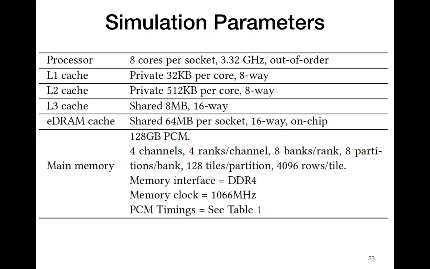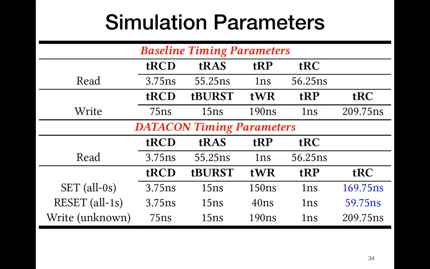As for the PCM configuration, we consider a 128 gigabyte PCM with 4 channels, 4 ranks per channel, 8 banks per rank, 8 partitions per bank, and 128 tiles per partition. We use the DDR4 memory interface with a memory clock of 1066 MHz. This slide shows the PCM timing parameters that we use. The read latency of DATACON is similar to baseline PCM, which is 56.25 nanoseconds.